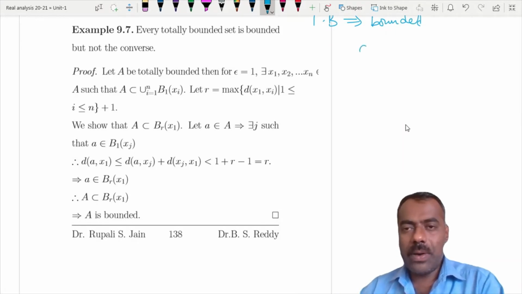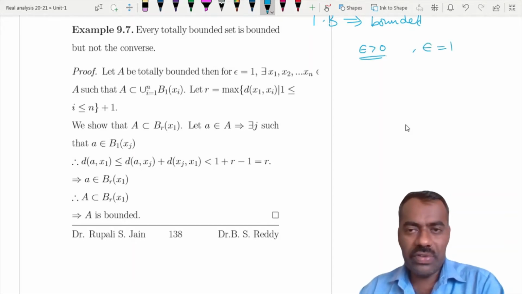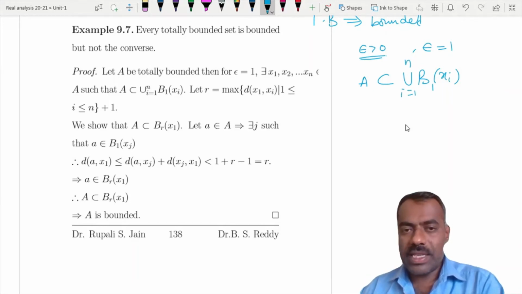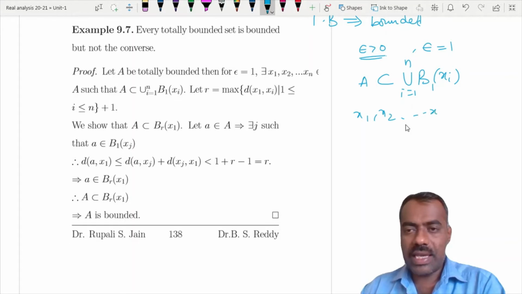Because it is totally bounded, for epsilon greater than 0, in particular take epsilon equal to 1. For this epsilon equal to 1, we know that A is contained in the union of finitely many balls around xi of radius 1. For this, now take some x1, x2, up to xn.